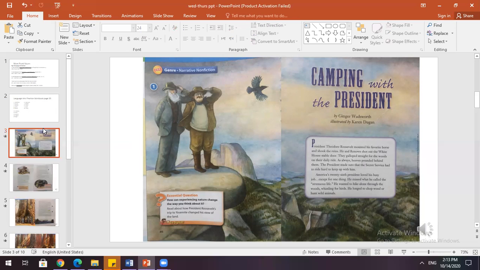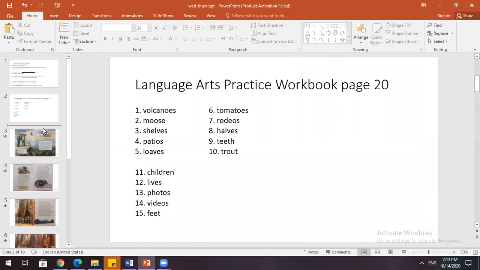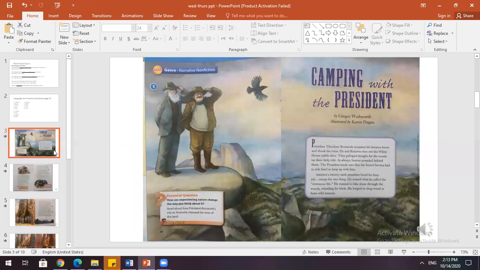So he was not only interested in politics, but also he was an explorer, a historian, and a naturalist. Remember when we talked about naturalists and what that means, one of your vocabulary words. He is known for his effort to conserve natural resources, and we will see that in the text, how he was fascinated by nature.